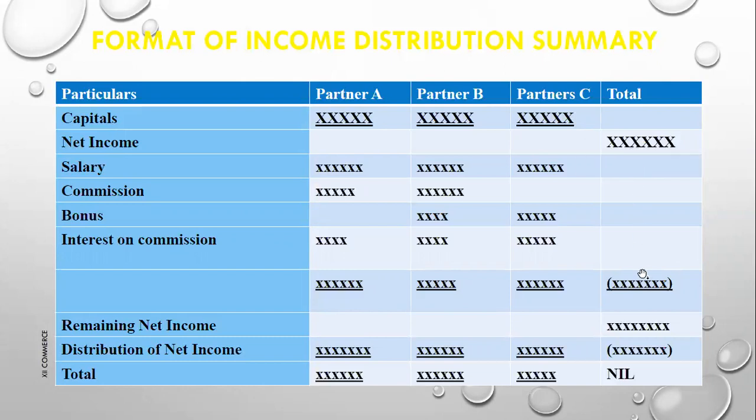From net income we will deduct these expenses to get the remaining net income. This remaining net income should be distributed as per the condition given in the question. Condition means whether it is given in ratios, equally, or any such condition. So this is your format.